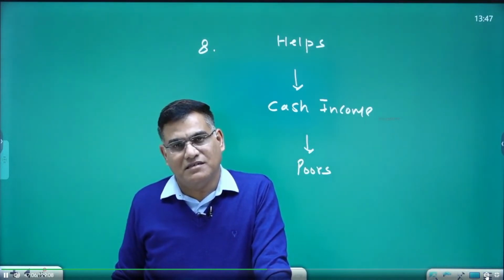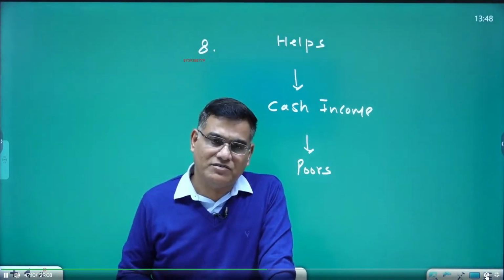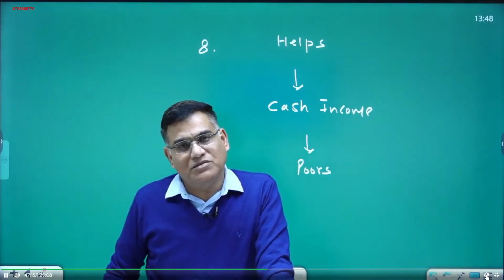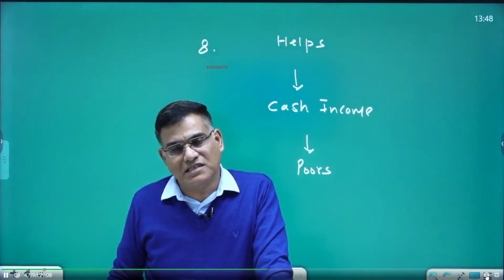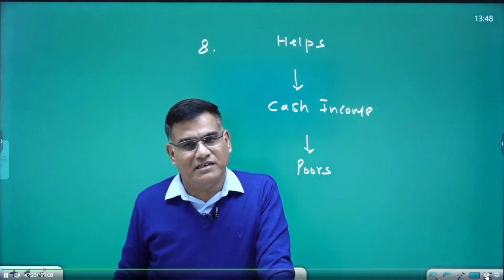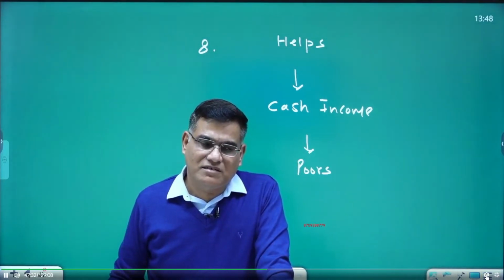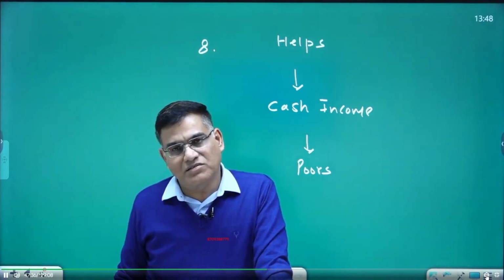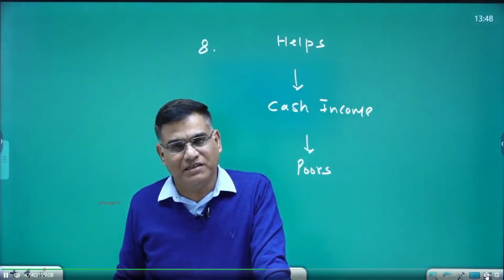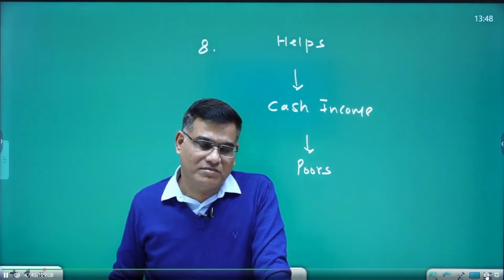Now, if you see agriculture, agricultural crops are not harvested every day, so you cannot get everyday cash income from agriculture. But cows, buffaloes, goats can give you milk every day, which you can sell in the market, and routinely you can get cash income every day, right? And goats are which kind of animals? You can withdraw milk anytime from the goat. Cows and buffaloes have some timing, like morning and evening, but goats can give you milk anytime.